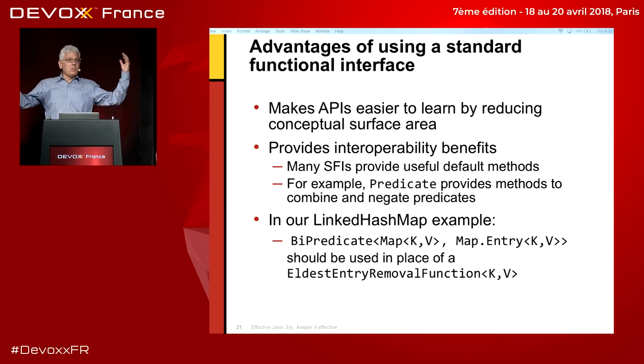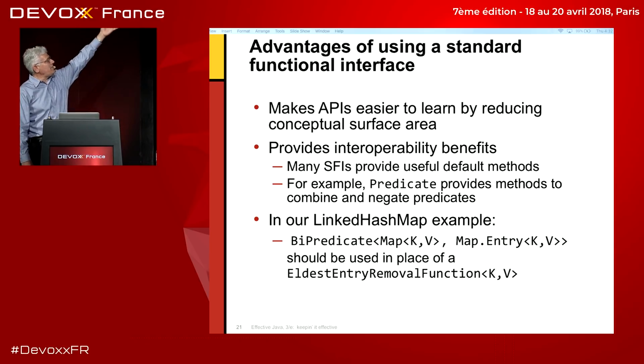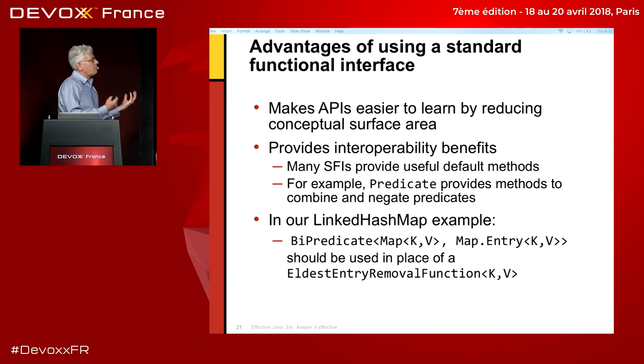And moreover, you can take multiple predicates and combine them using these default methods that were added to the predicate interface. So you can take an arbitrary collection of predicates, and you can do arbitrary Boolean expressions. You can basically say a predicate that consists of this predicate and this predicate, or that predicate, using the and and or methods that were added to predicate. So generally speaking, by using these pre-existing types, you provide great interoperability and power benefits to your users.